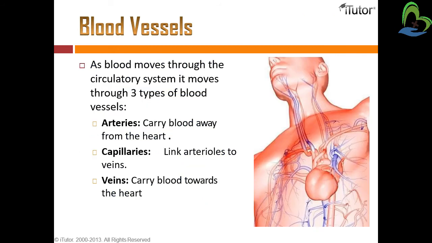As blood moves through the circulatory system, it moves through three types of blood vessels. So inside our body there are three types of blood vessels: arteries, capillaries and veins. Arteries carry the blood away from the heart. Capillaries link arterioles and veins. So capillaries connect arteries and veins together, and veins carry blood towards the heart.